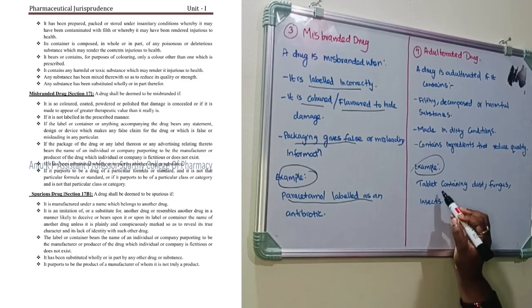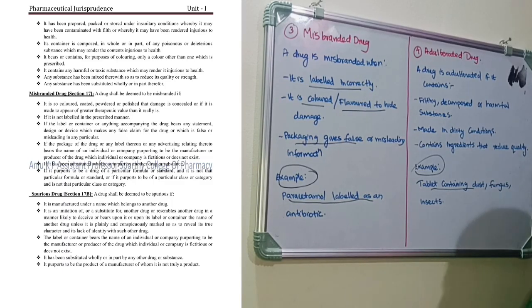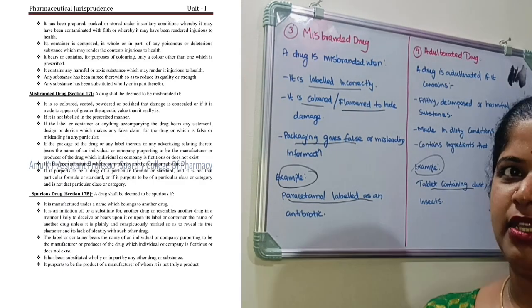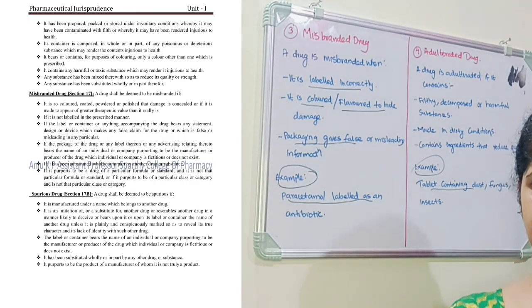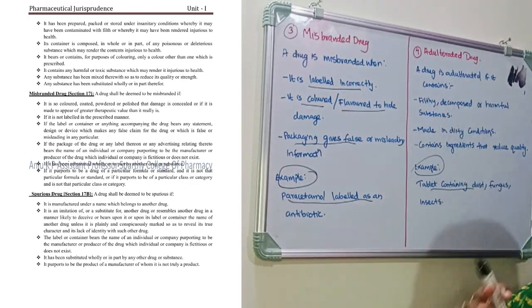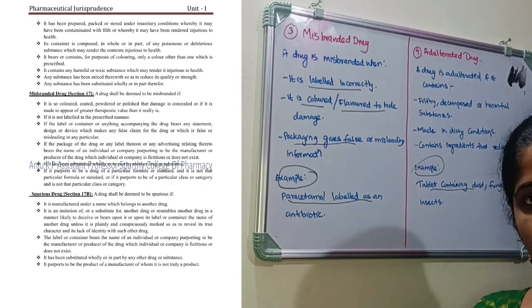For example, a tablet containing dust, fungus, insects, not prepared in the suitable way, or just copying some already existing medicine. In that case we will tell it is an adulterated form of the particular medicine, which is of low quality.